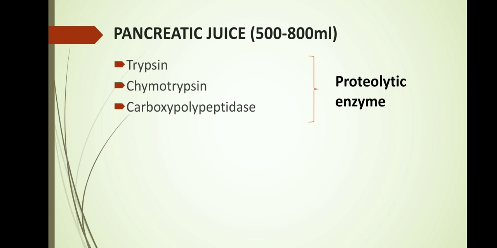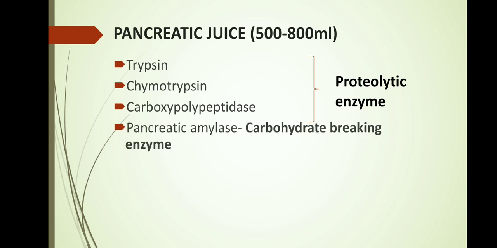Proteo means protein and lytic means breaking. The next enzyme present in the pancreatic juice is pancreatic amylase. Amyl means sugar or glucose and ase means breaking. So pancreatic amylase is an enzyme which breaks down carbohydrates.